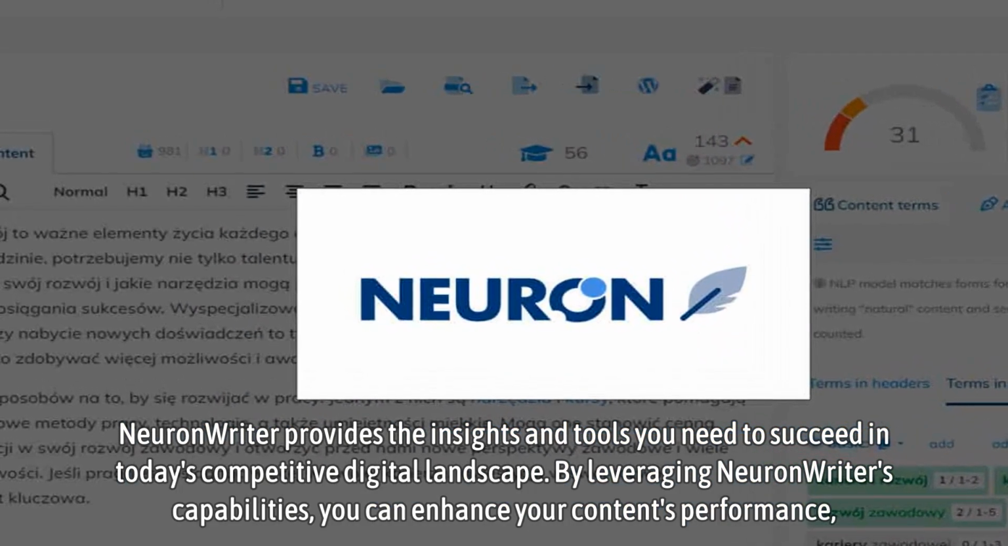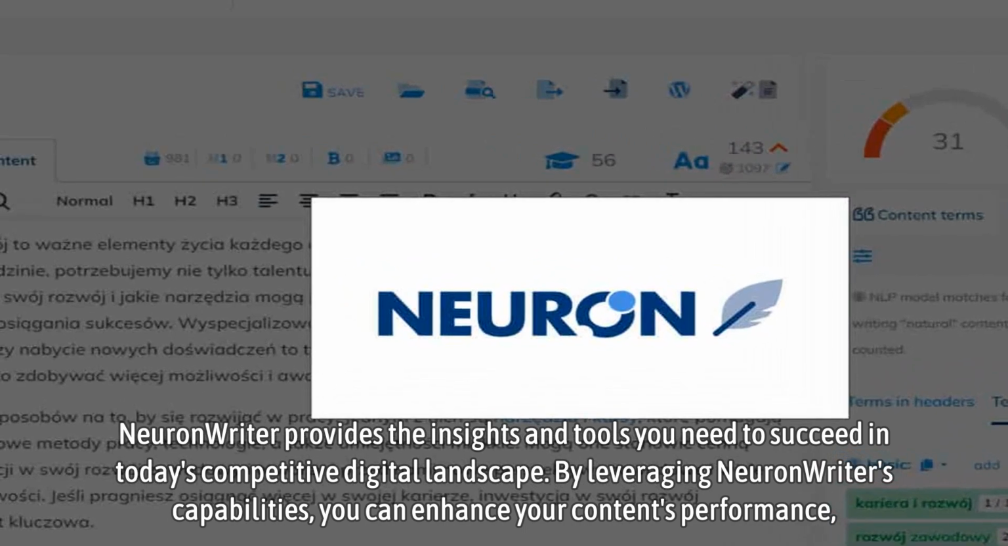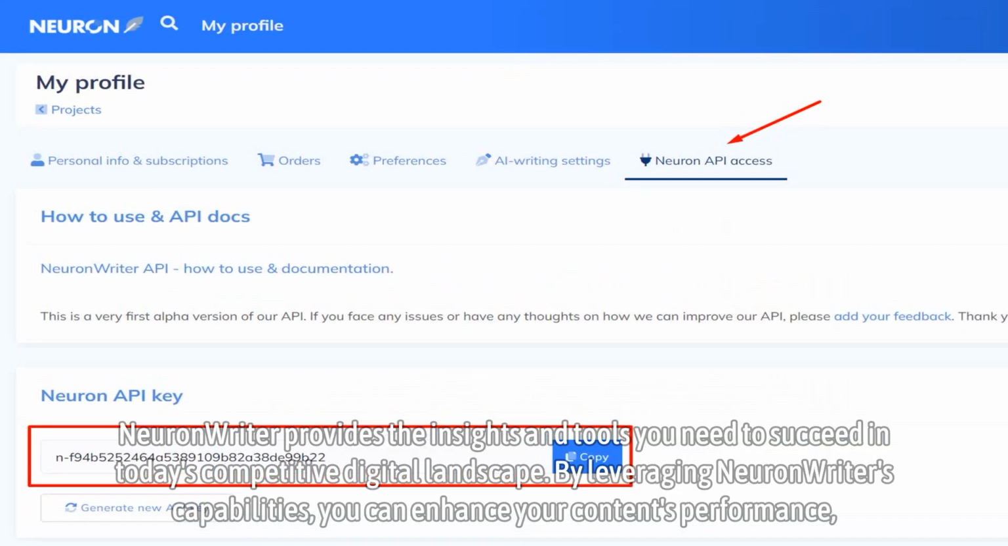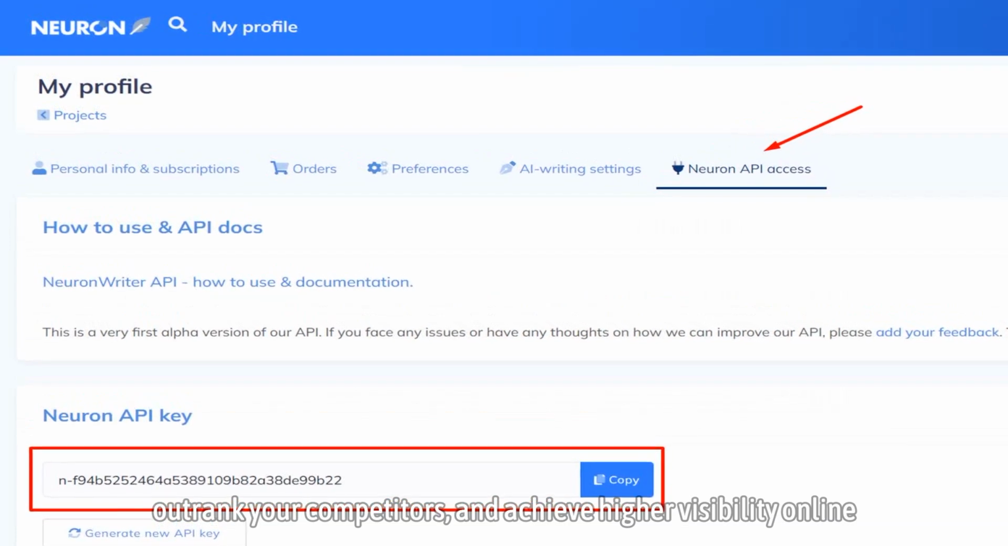By leveraging NeuronWriter's capabilities, you can enhance your content's performance, outrank your competitors, and achieve higher visibility online.